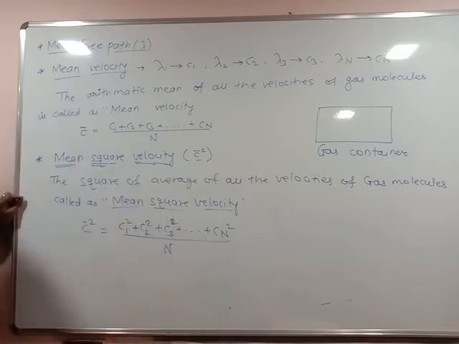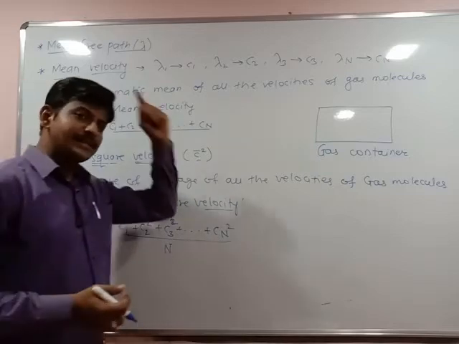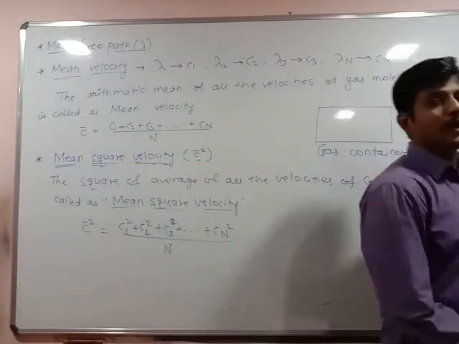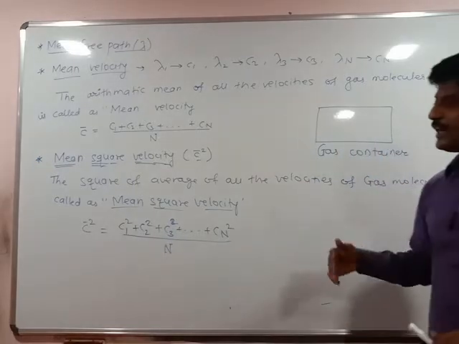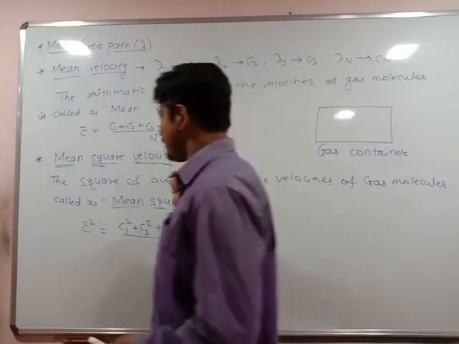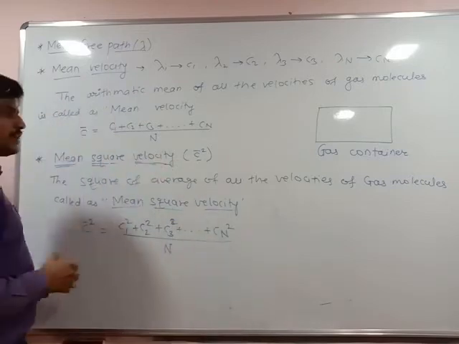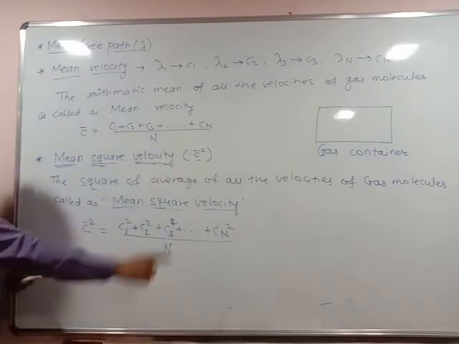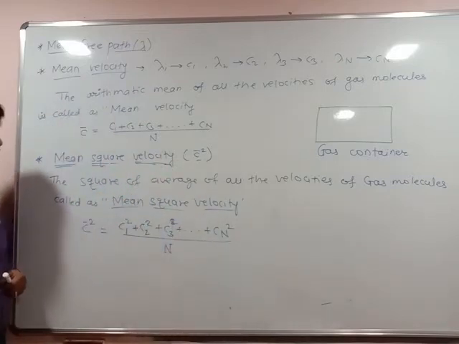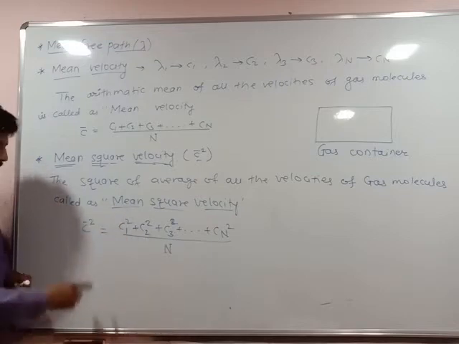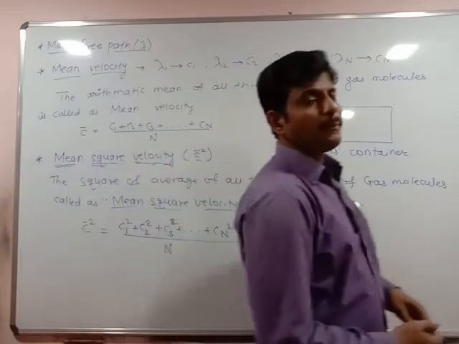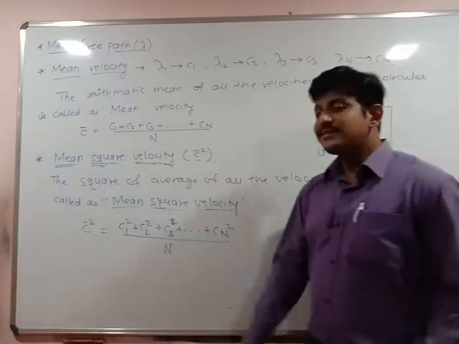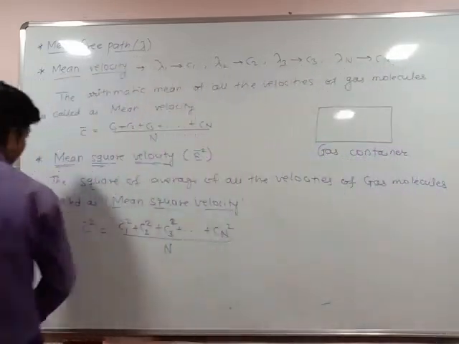The number of molecules within the gas remains the same; only the velocities are squared. So mean square velocity is defined as the square of the average of all the velocities of gas molecules. C bar square is equal to C1 square plus C2 square plus C3 square up to Cn square divided by n.